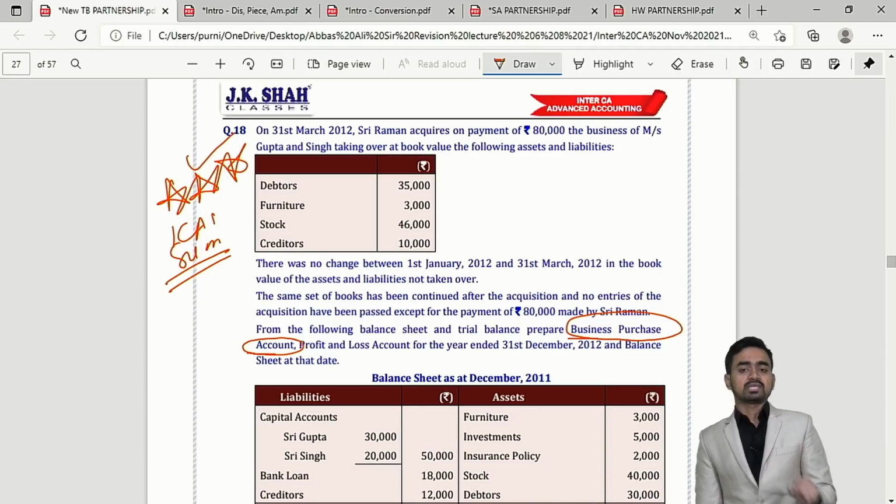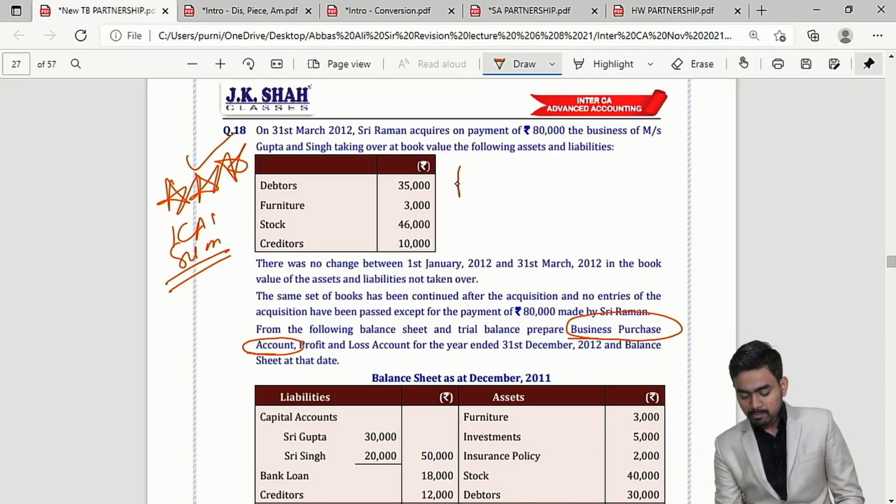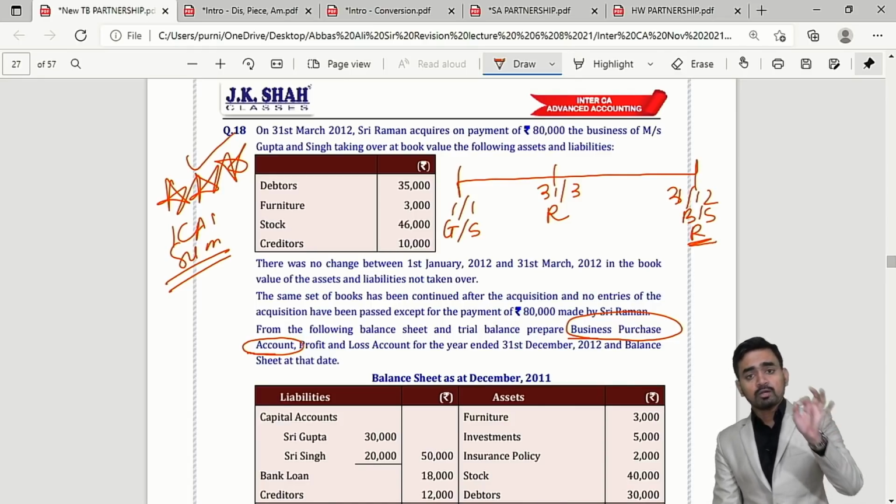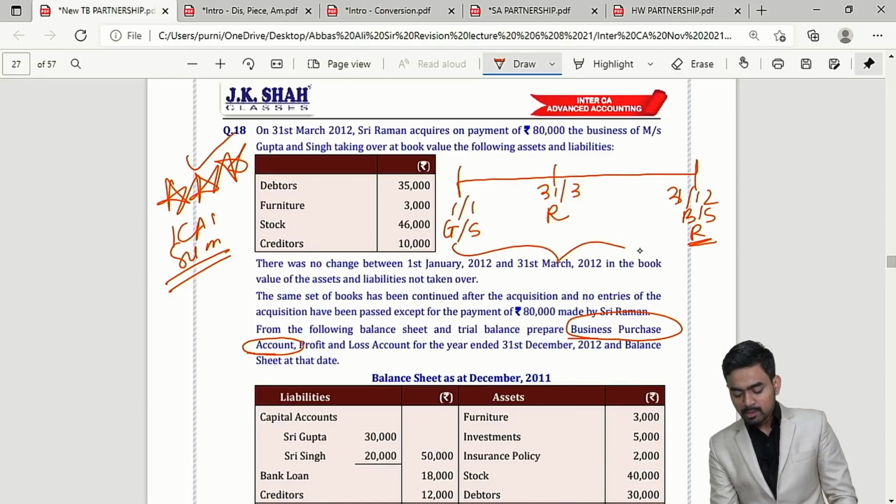Sir, what is the scene in this case? Very simple. Please check on the screen. Year started on 1st Jan with Gupta and Singh. On 31st of March, Raman took over the business. So on 31st of December, balance sheet will be prepared by Raman. But what mistake happened in this sum? The same book continued.